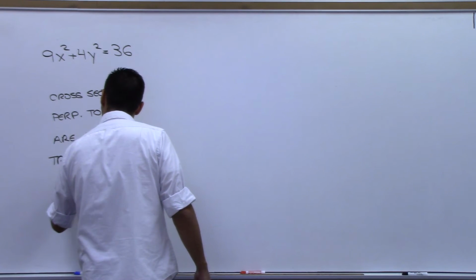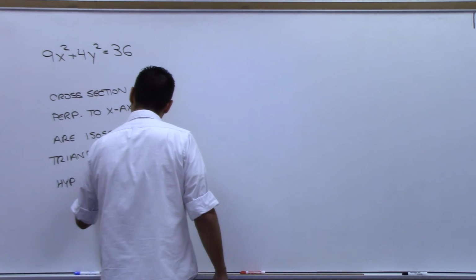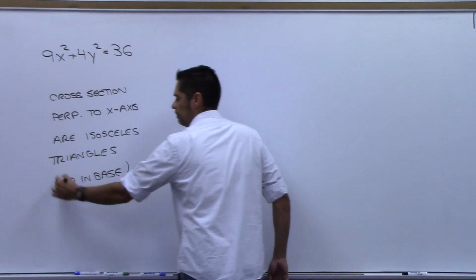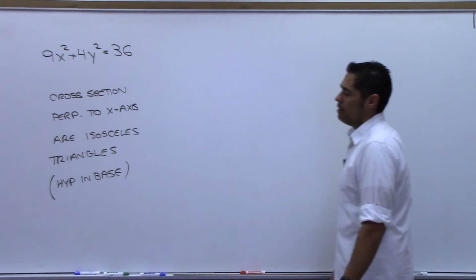Hypotenuse in base. All right, I'll explain what that means. All right, so here we go.